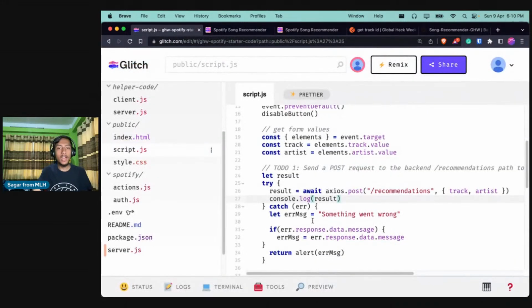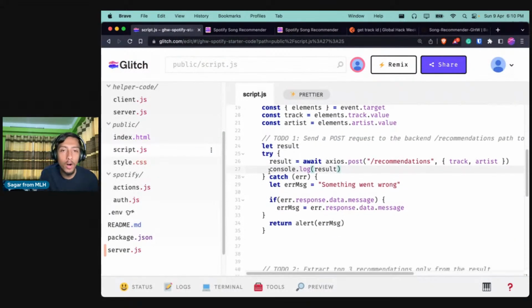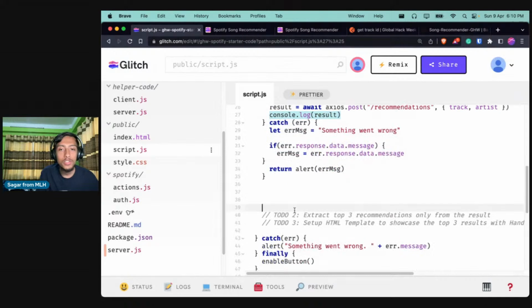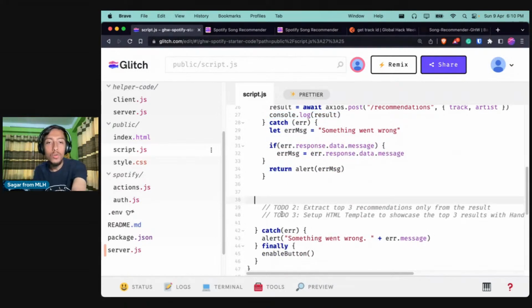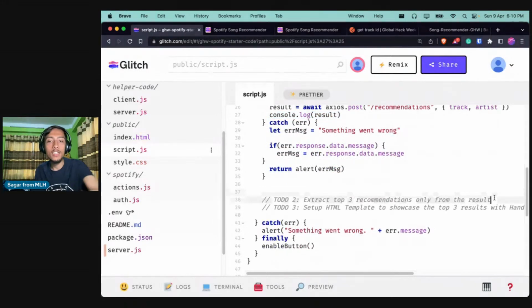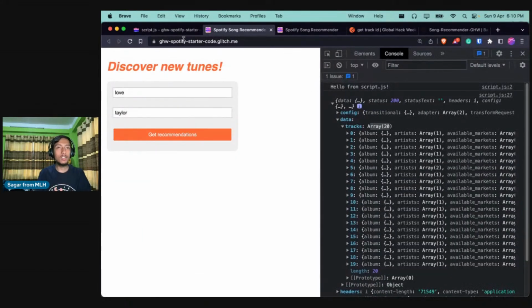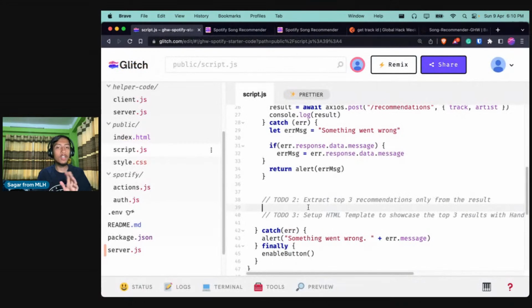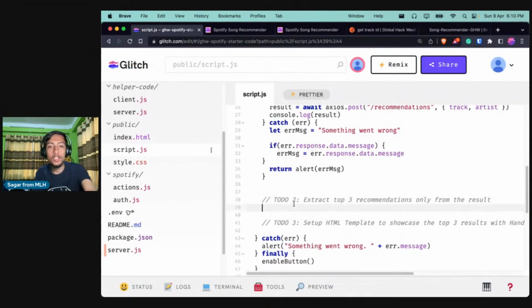So if I go to my front end, what we are doing is that we got the result, and after that, if you see in the second to-do, here it is asking us to select just the top 3 recommendations. So as you can see, we are getting 20 recommendations, but out of that, we only need the top 3 because we only want to show our user the top 3 recommendations. So we will do that exactly over here.